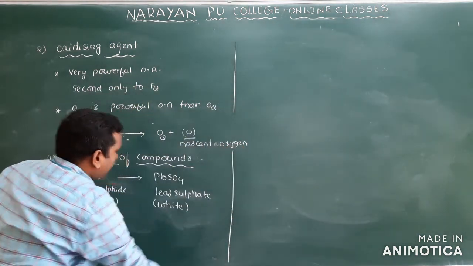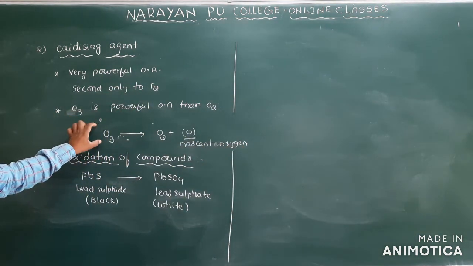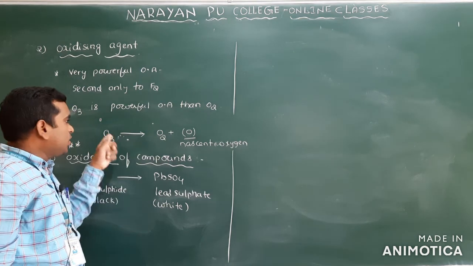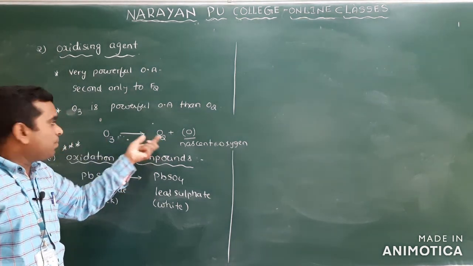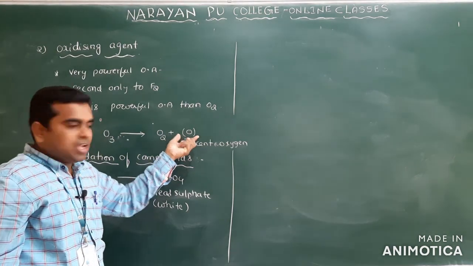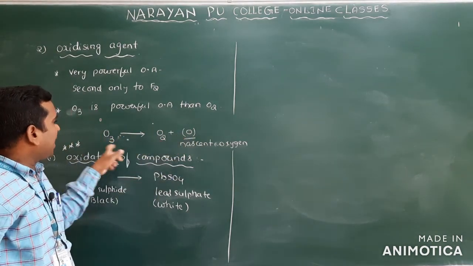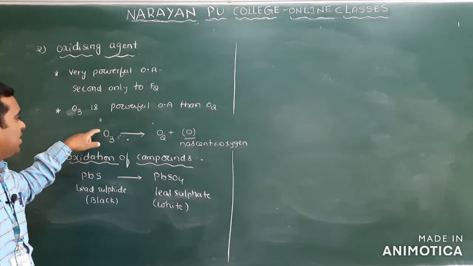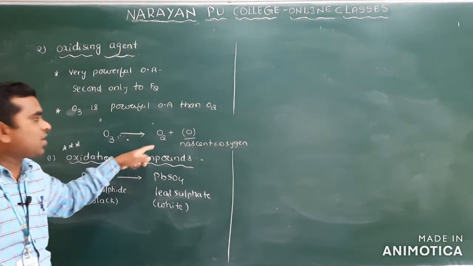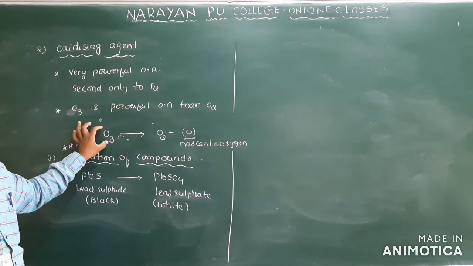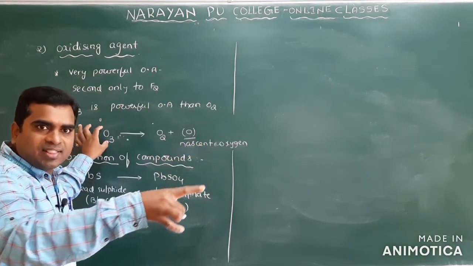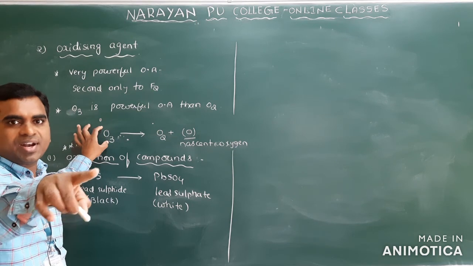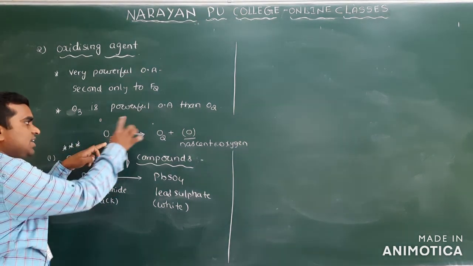You know that whenever ozone acts as an oxidizing agent, one of the products should be O2, because it is reduced to dioxygen as it loses one oxygen. Removal of oxygen is what we call reduction. Oxidizing agents oxidize other substances and themselves undergo reduction. O3 is reduced to O2.